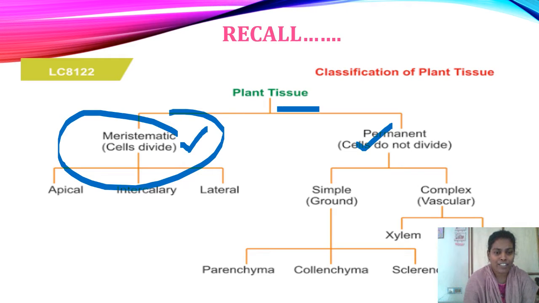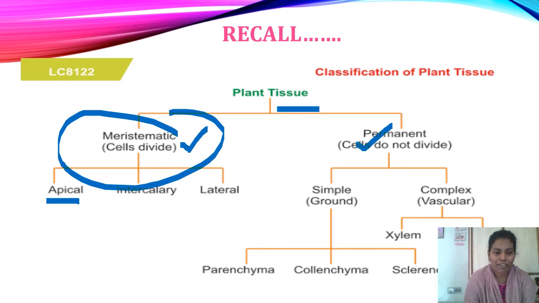We also saw the different types of meristematic tissue based on their location.